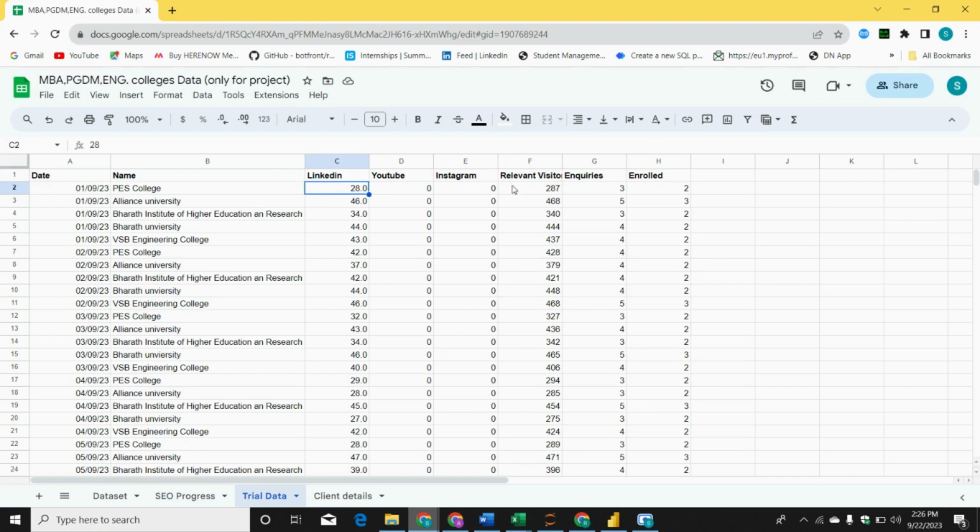Now, from the score, there will be a lead generation team. They will get some inquiries. It can be through Google Forms, registration links, calls, or messages, anything. And they will tell us from this many visitors, we are getting how many inquiries on that particular day from that particular college. And the sales team will tell on that particular day from that college how many people have enrolled. Now this might happen: three inquiries are received from Ram, Sham, and let's say Rahul, but enrollment has been done by Sita and Geeta. How is it possible? Because we are not doing marketing today.